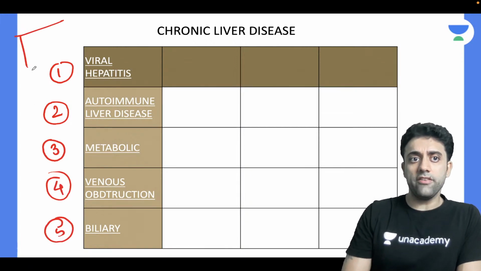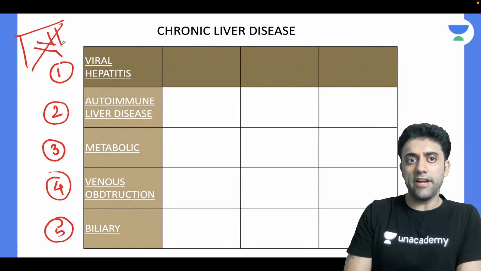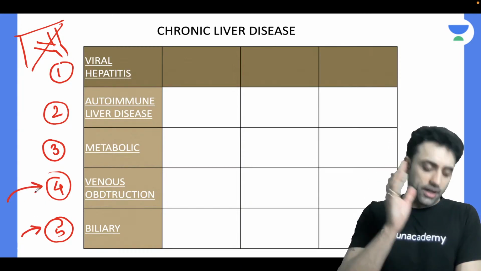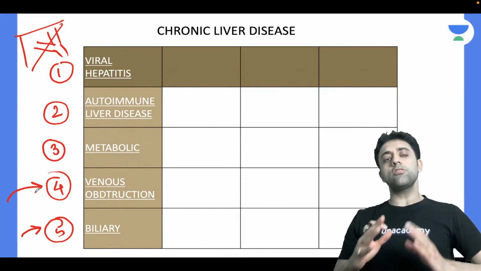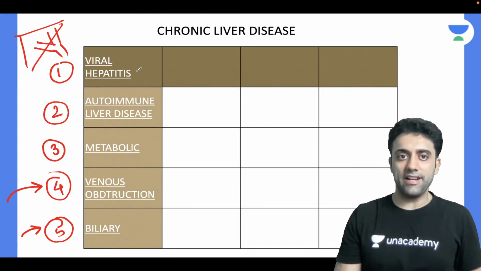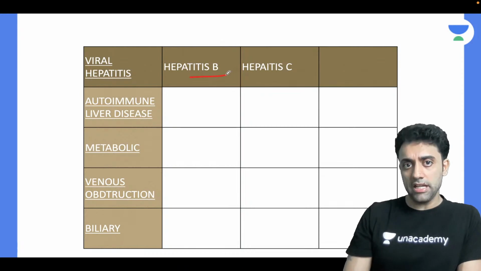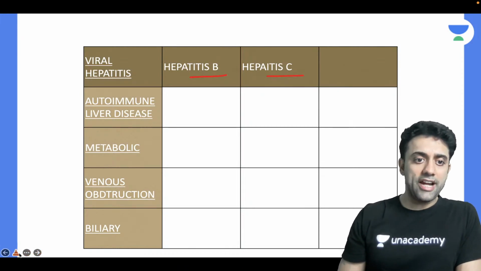The liver, right? Liver, bro, you know that, right? So you have the right hepatic duct, left hepatic duct, and common hepatic duct. So all that biliary tract, all those venous problems, right? So again, please, can we connect? So the causes of chronic liver disease are, number one, viral hepatitis. Which viral hepatitis, sir? Hepatitis B and hepatitis C. See, one more thing, I don't want you to cram.